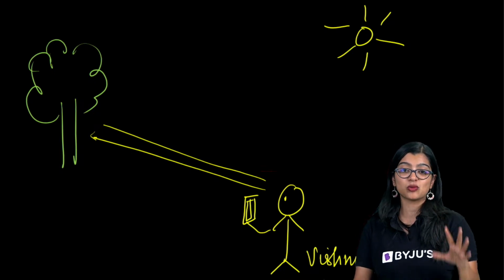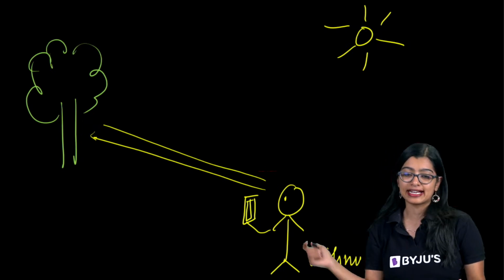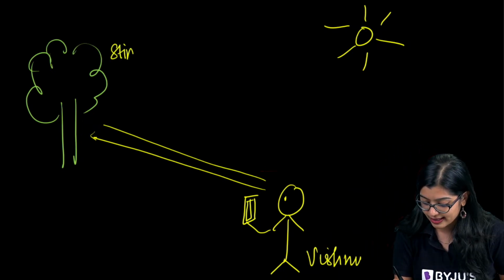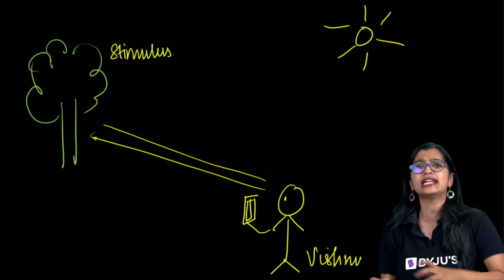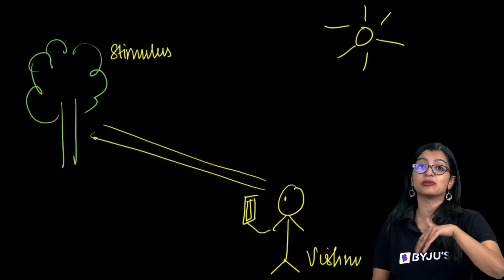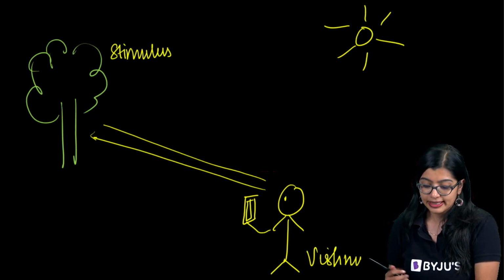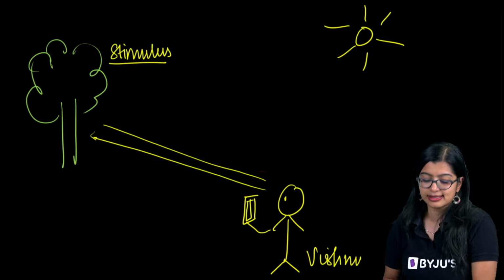What is the stimulus? What is the external agent that is there? Can you tell me? Exactly. The tree here is an external agent, something on the outside, and it has made the boy decide to take a picture. So here we see that this is a stimulus.